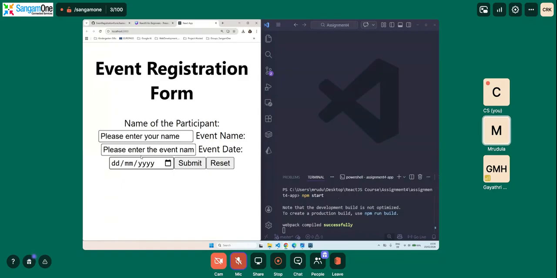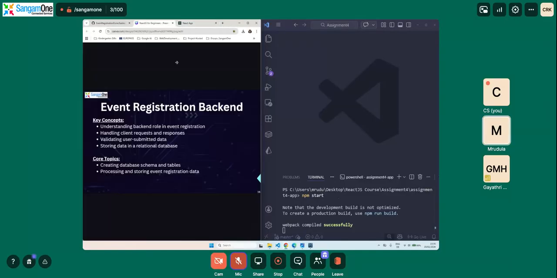The event date, however, should be in the date format, correct? So this validation takes place at the backend. This actually helps in preventing empty or incorrect data. So this is our basic validating of user submitted data.